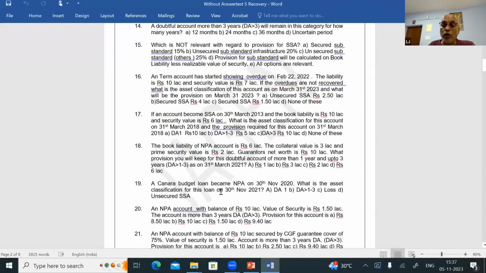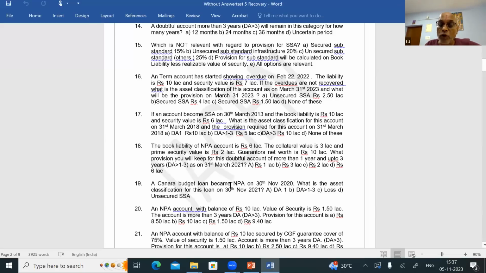A Canara budget loan became NPA on 30th November 2020. It is an unsecured advance. What I told you: when an unsecured advance slips to NPA, on the date of NPA it will be classified as unsecured substandard. It will remain there for 12 months. Then on the 13th month, where will it go? Is any security there? For Canara budget there is no security, so after 12 months are over, this loan will straight away go to loss asset. Keep that in mind.